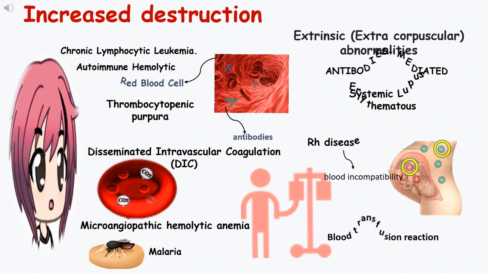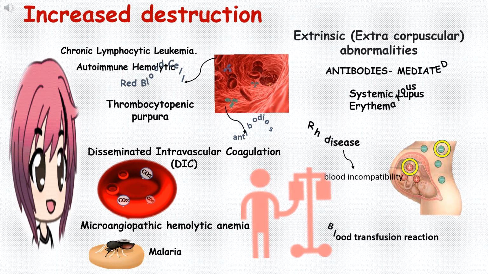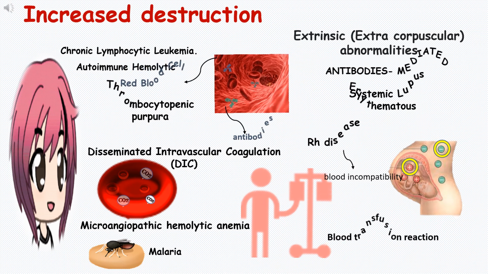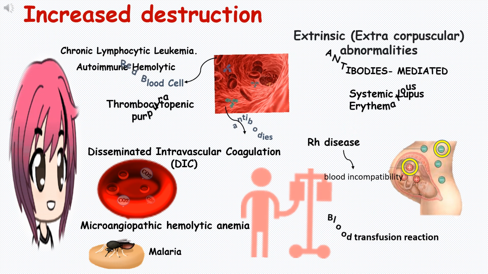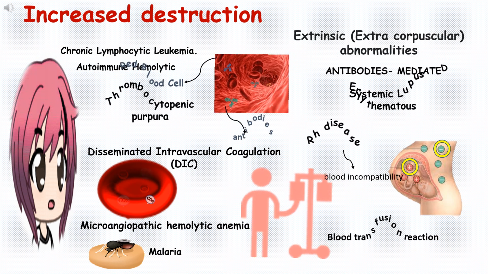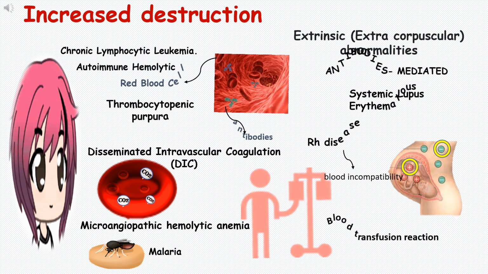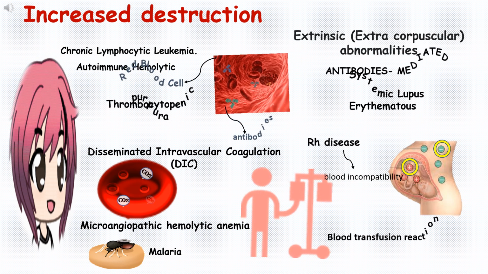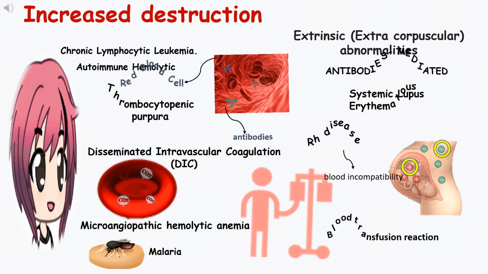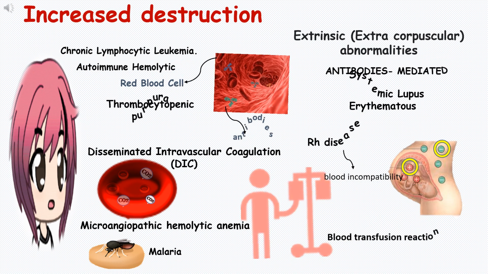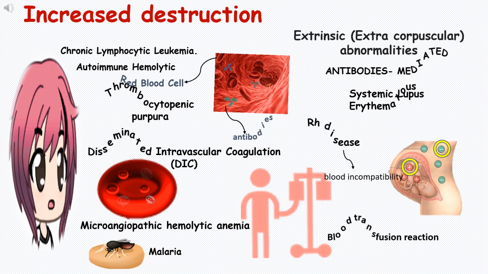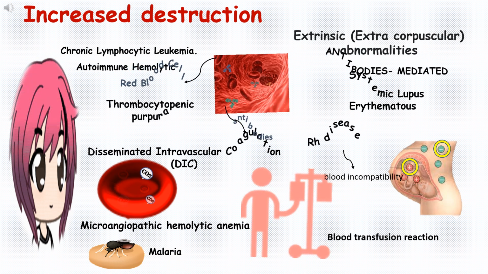Mechanical trauma to red blood cells includes microangiopathic hemolytic disease, including TTP, thrombotic thrombocytopenic purpura. It is a rare condition in which thrombi occlude arterioles and capillaries of the microcirculation. Many organs are affected, including the heart, the kidney, and the brain, and platelet aggregation is the key feature of this disorder.